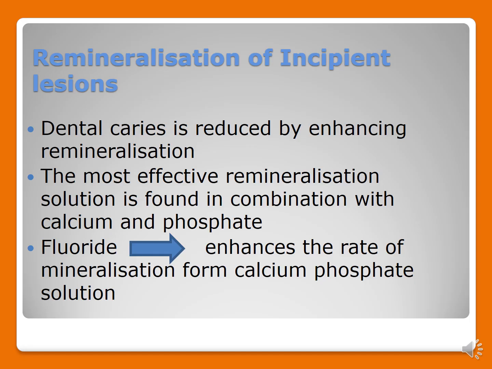But now there are various new interventions like CPP-ACP, which stands for casein phosphopeptide amorphous calcium phosphate. Next, fluoride enhances the rate of mineralization from calcium phosphate solution.